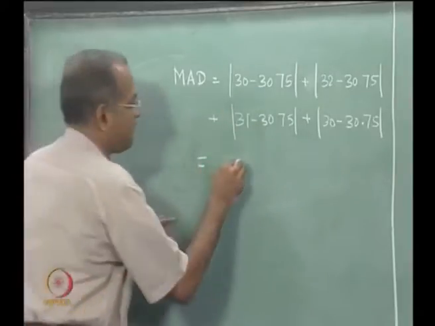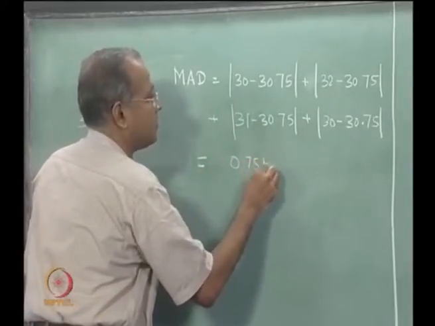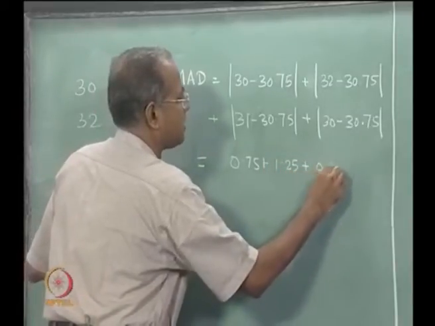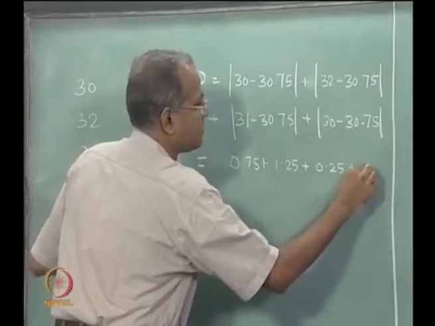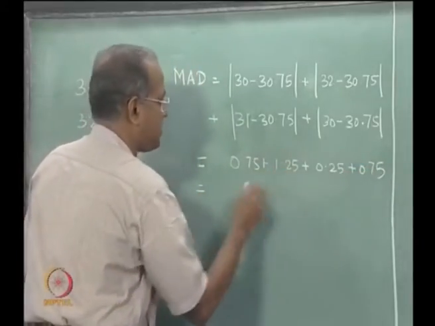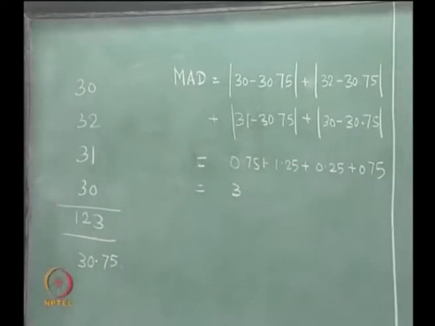So, this is 0.75 plus 1.25 plus 0.25 plus 0.75, which is 1.5 plus 1.5, which is 3. For example, we did not do 30 minus 30.75 plus 32 minus 30.75 and so on. If we had done that, the value would be 0 because it is a simple average. So, we take the absolute deviation.